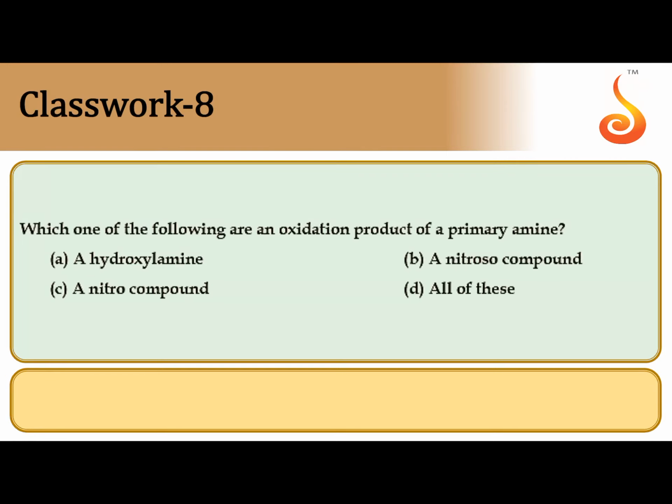Next, which one of the following is an oxidation product of primary amine? Primary amine, RNH2, undergoes oxidation in the first step with addition of oxygen between N and H, giving NHOH, called hydroxylamine.